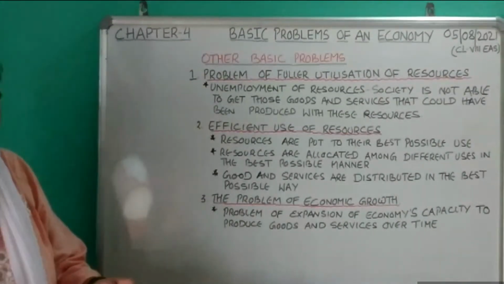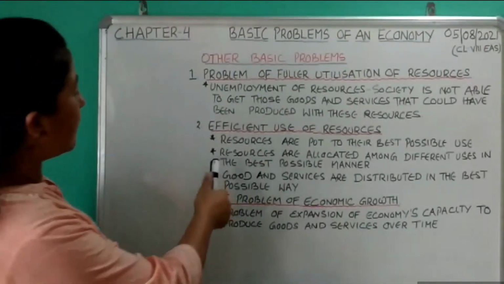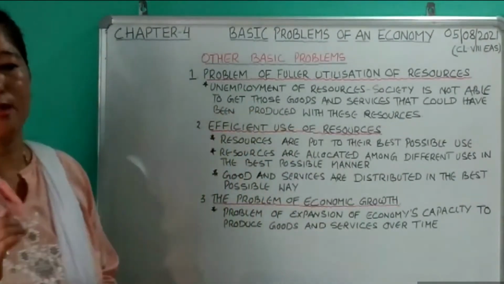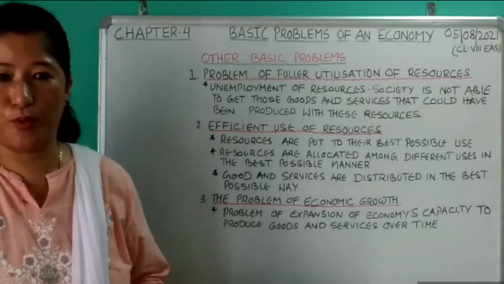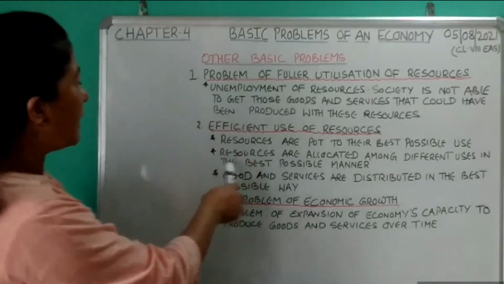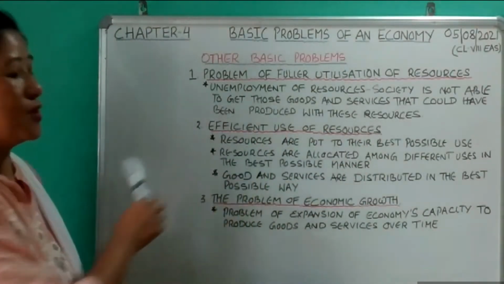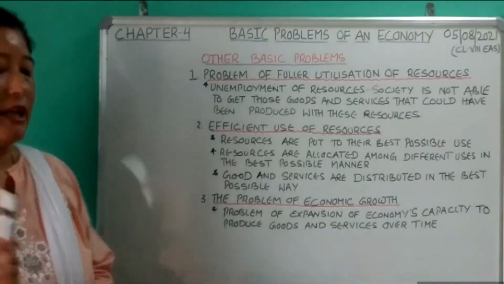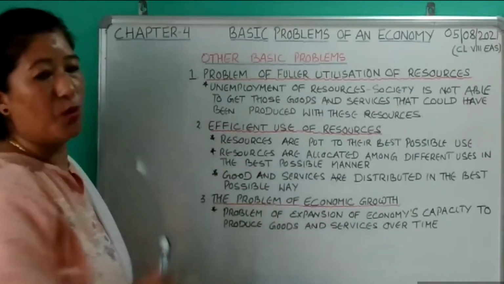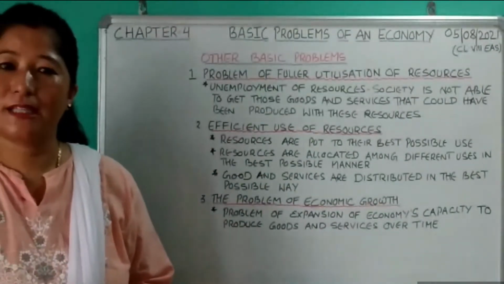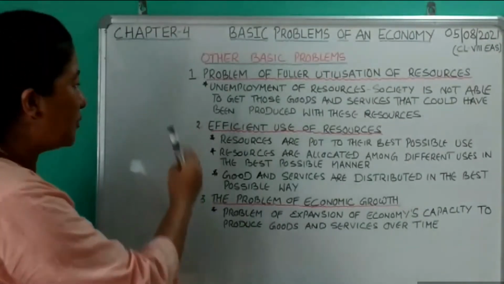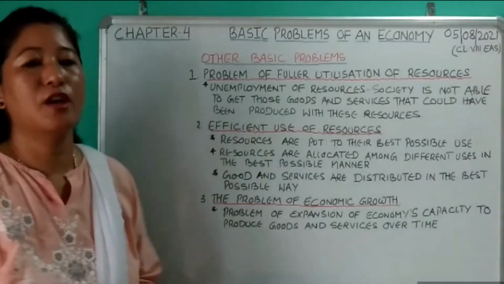Number one, resources are allotted among different users in the best possible manner, so that we can get the maximum output, the maximum production. The main intention is to get more production, by using those resources in the best possible manner. Number two, goods and services are distributed in the best possible way to the consumers, so that they get the maximum satisfaction from the use of those goods. So these are the two ways in which you can achieve the efficient use of resources.